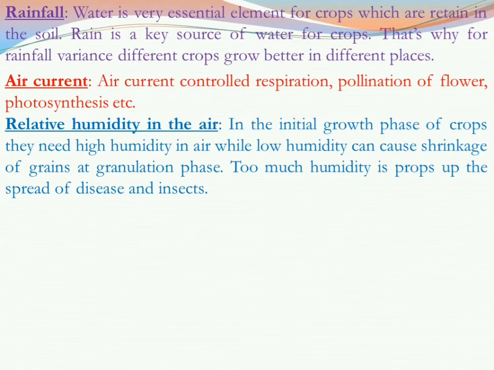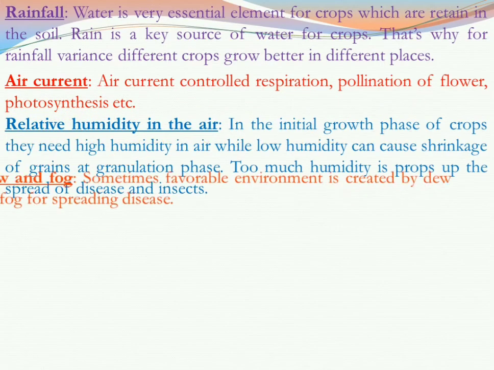So humidity is very important for crops production. Too much humidity speeds up the spread of diseases and insects. That means if humidity is high, then there is a fear of spread of disease and pest.